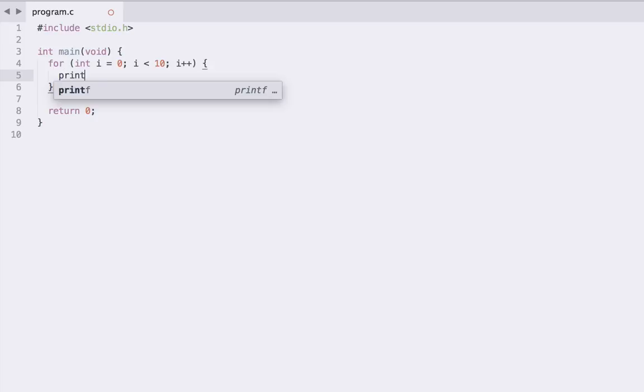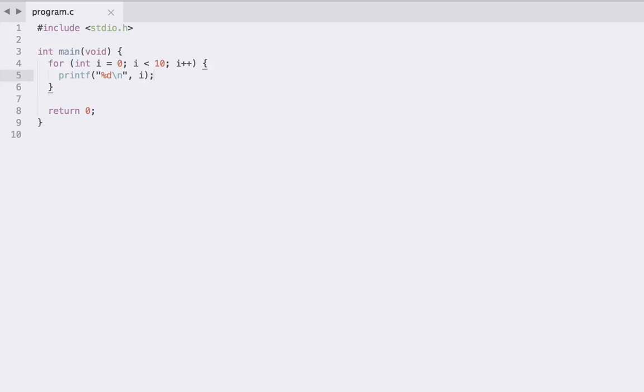And then in here, let's printf our i value. So we want to output an integer followed by a new line, and that integer is i. And again, this should work exactly as you expect. So the first time we get in here, we're going to declare our i variable and initialize it to 0. We're then going to check our condition. Well, yes, 0 is less than 10, so we're going to execute the block. So we're going to do the printf. Then at the end here, we're going to execute our update statement, which is i++. So i has now gone from 0 to 1.